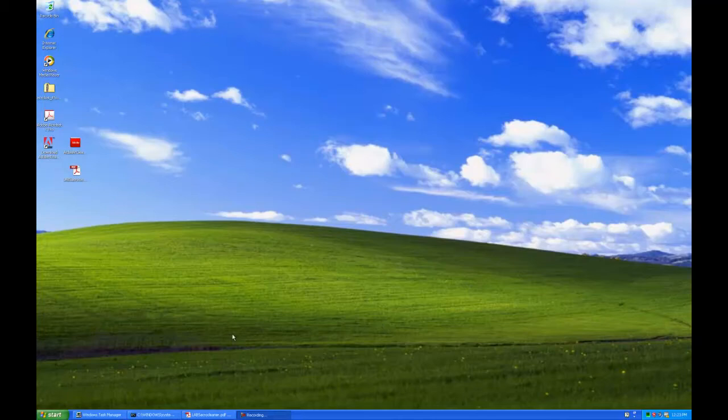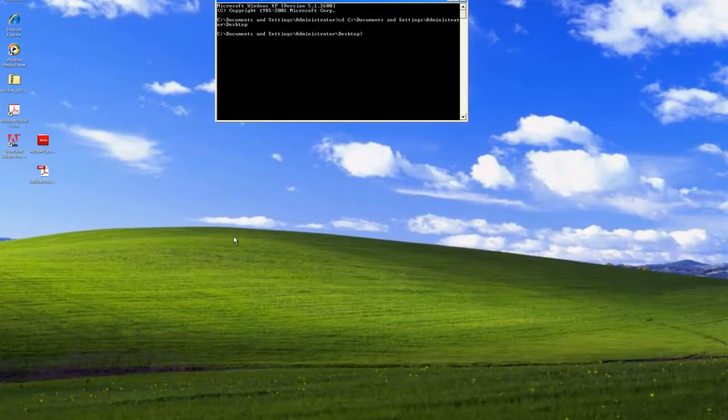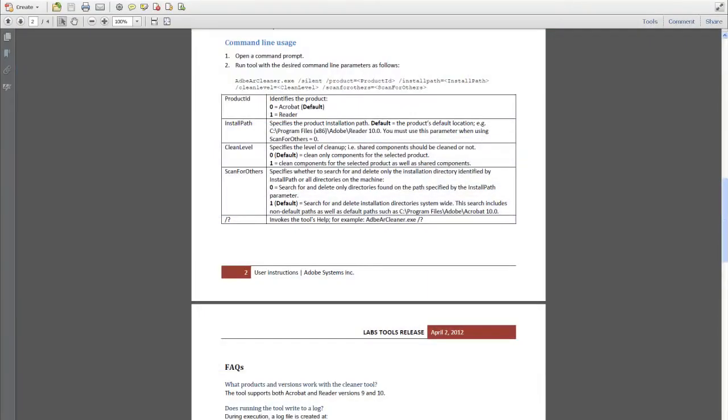tool. So to do that, first thing we need to do is go to Command Prompt, and I want to show you something that's actually within the documentation. It's command line usage, and here is the basic syntax for the tool. Silent switch, product switch, install path switch, clean level switch, and scan for others.